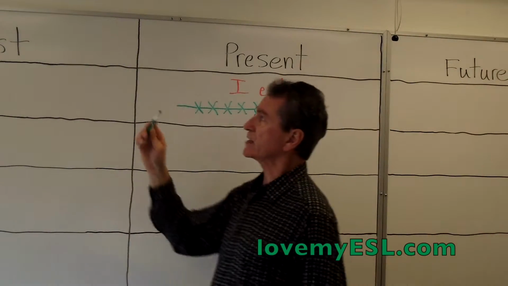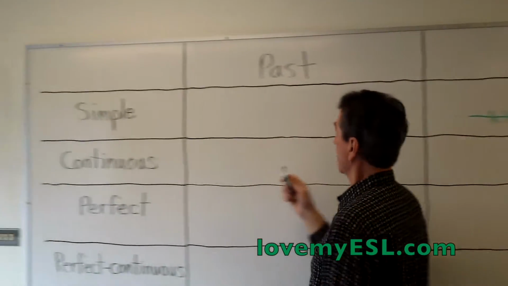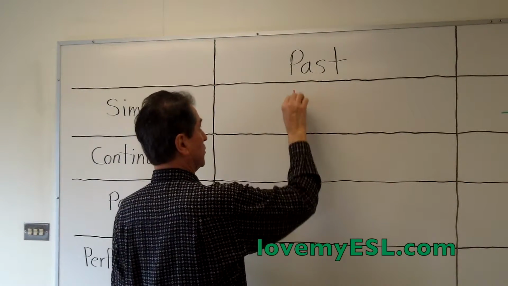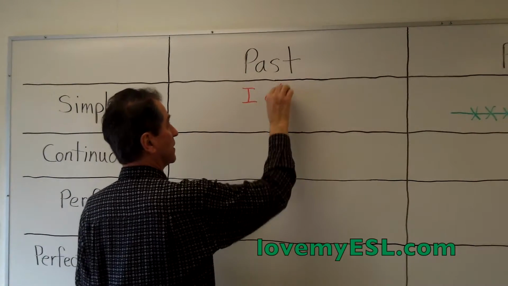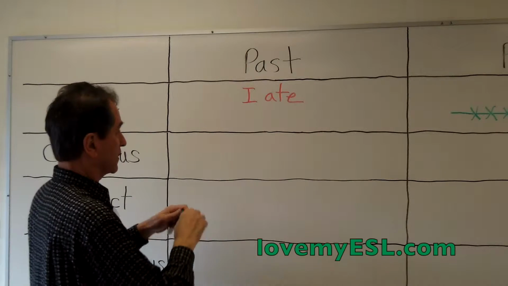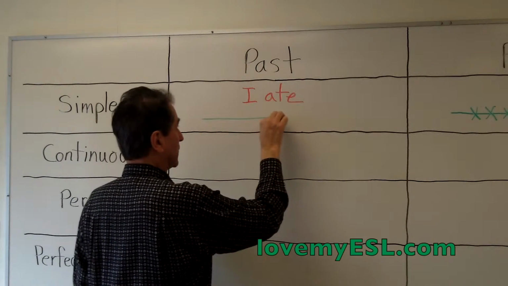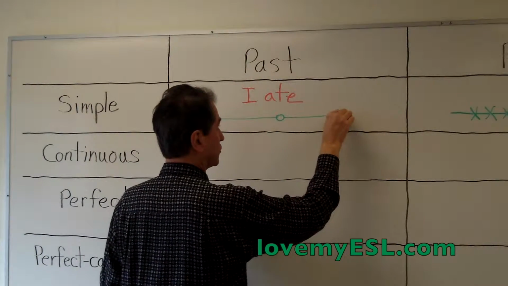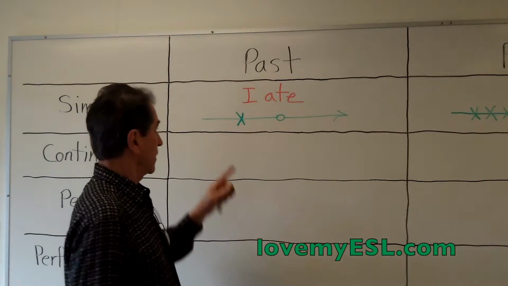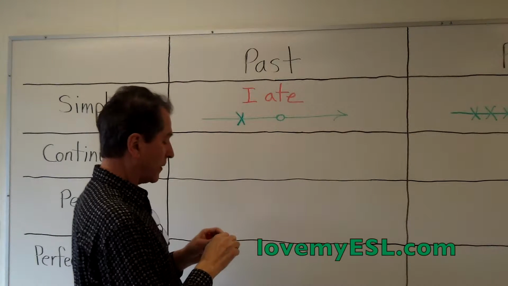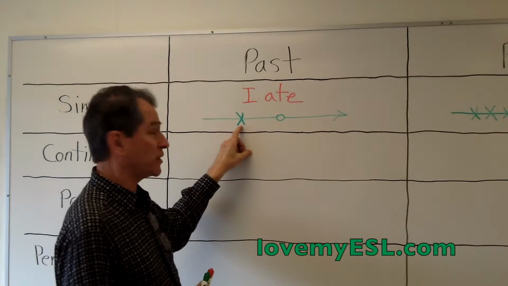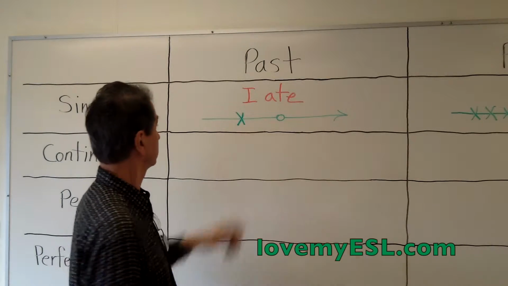The next tense is the past simple tense. Past simple, and a good example of that would be I ate. I'm going to use the same verb throughout so you can see the comparison between the verbs. I ate on the timeline looks like this. There's present, there's future. I ate is a single time in the past. A single time only happens once. You can also put the time that it happened. Yesterday, I ate a banana.